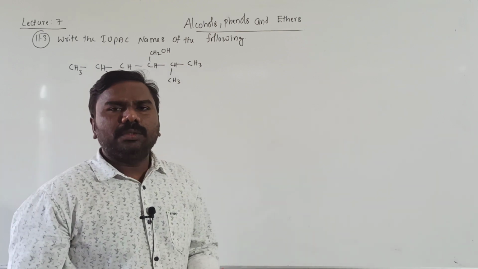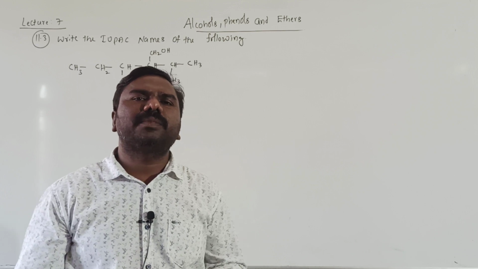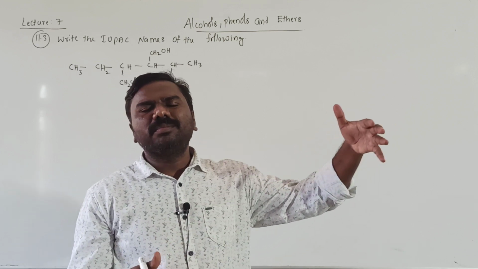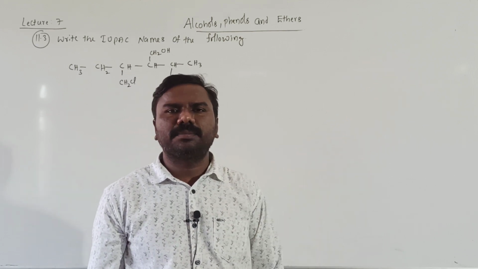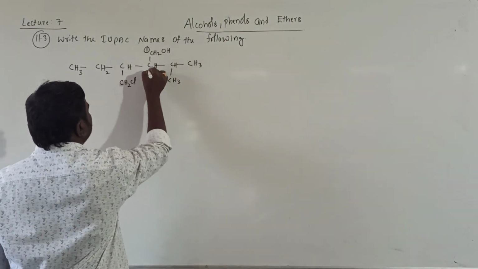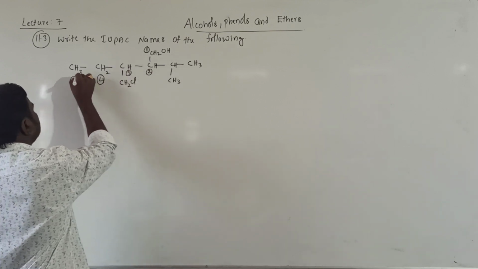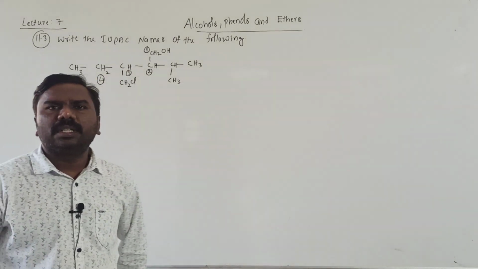Functional group is there. You should give the first number to the functional group attached carbon atom, irrespective of the number of carbon atoms in the longest parent chain. That's why 1, 2, 3, 4, 5. This is numbering students. Getting all of you?